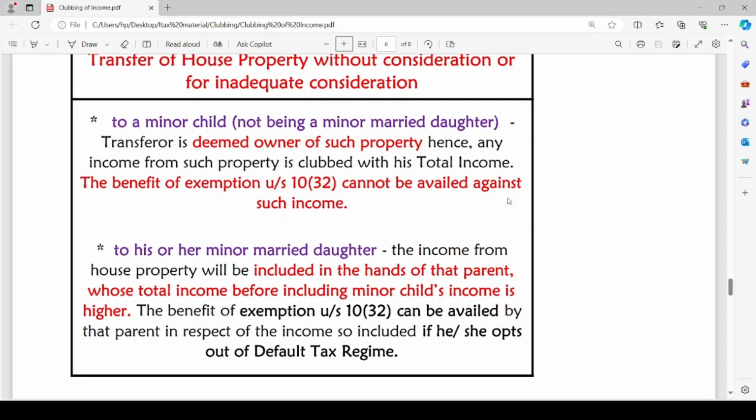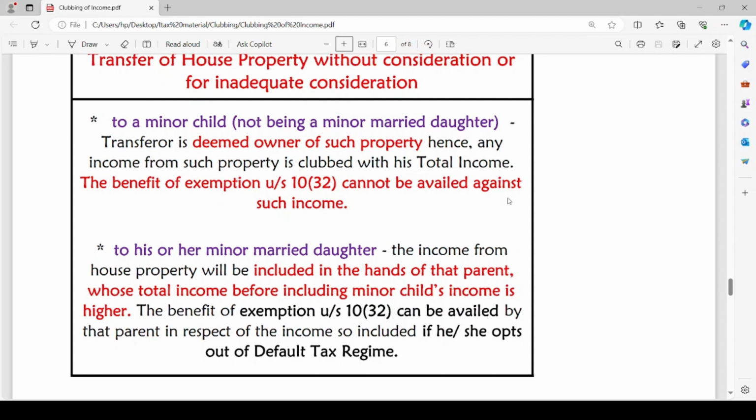Whosever income is higher, we are going to add the income from such house property to such parent. The benefit of exemption under section 10(32) can be availed by that parent in respect of the income so included if he or she opts out of default tax regime.